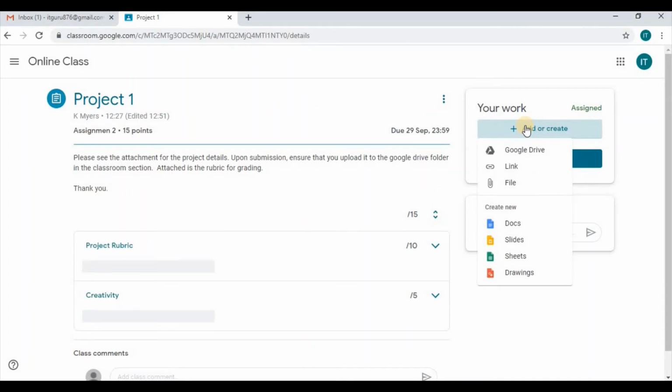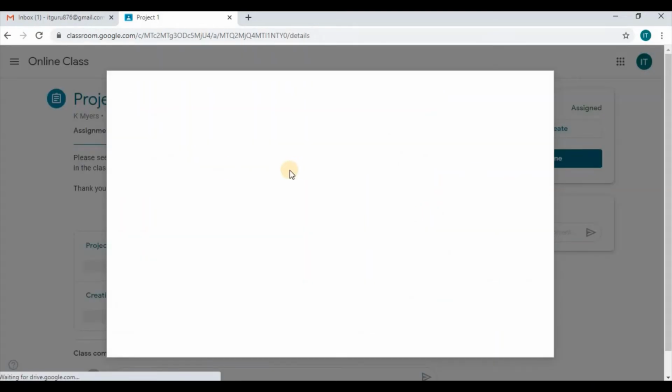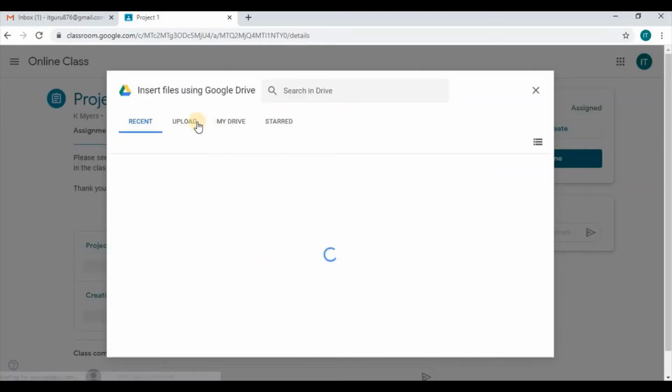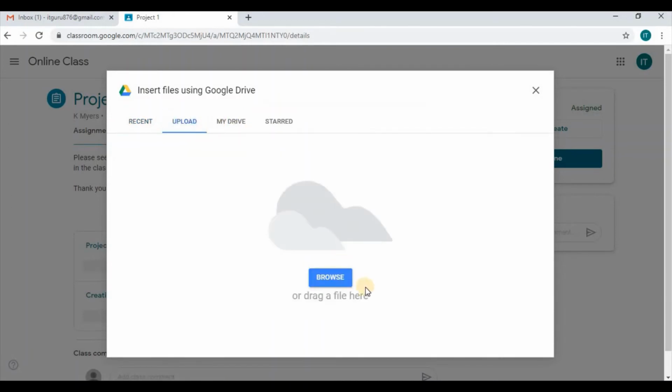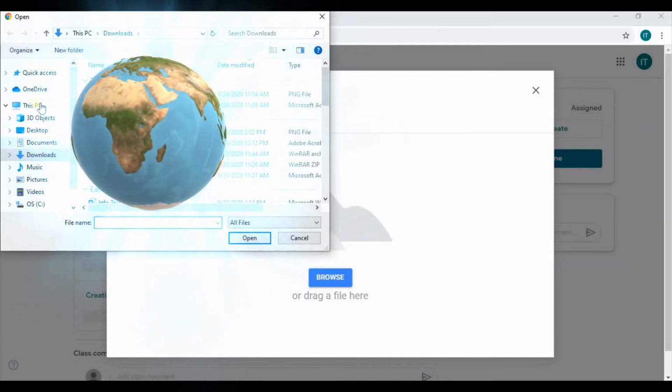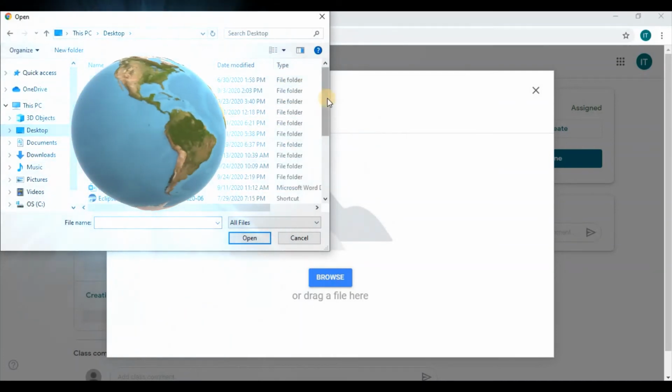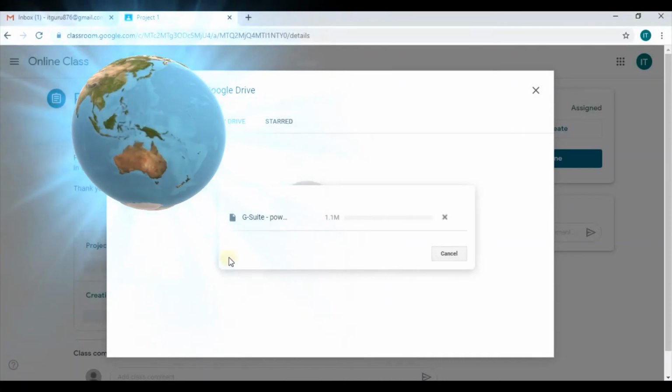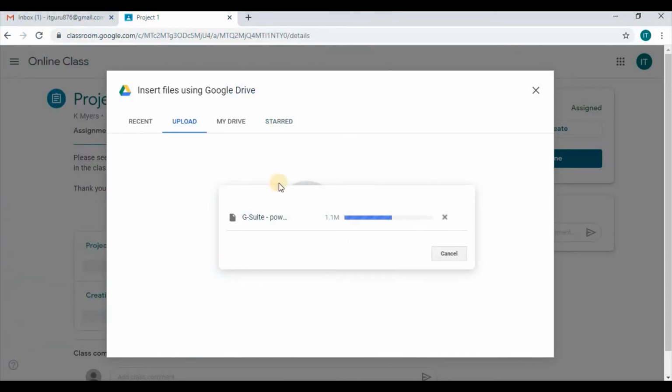Once that has been completed, it asks where is it that I want to collect this information from. Currently my file is located on my computer, so I will go ahead and select file, and from there I will search through the different areas where I can access files. So I'm going to go ahead and upload, and in this case I select browse. I locate my file, and once I locate my file, I can go ahead and double click or click and then upload. And now my project is being uploaded to my assigned area.